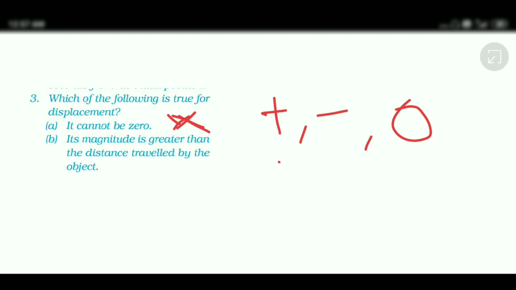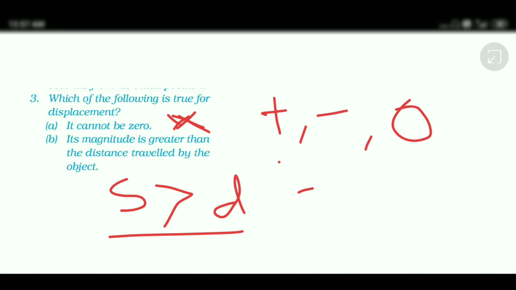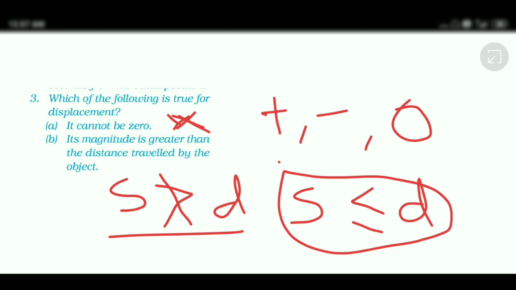Now, the displacement magnitude is greater than the distance traveled by the object. It is asking whether displacement is greater than distance. Can it be possible? I think you are clear that displacement can be smaller or equal to the distance but cannot be greater. Now why? You tell me. So this statement will also always be wrong.